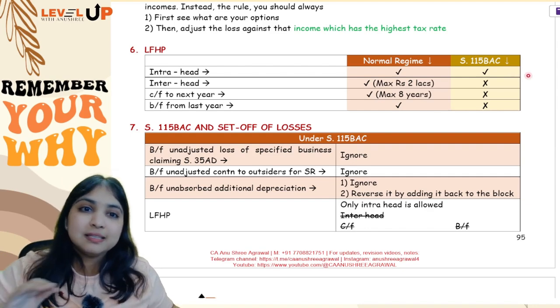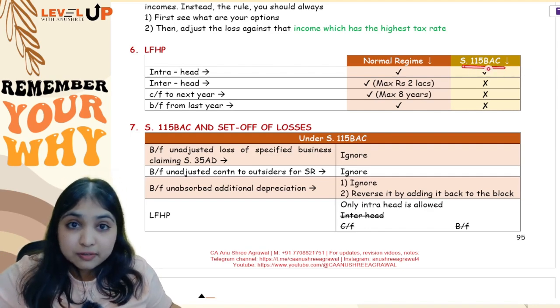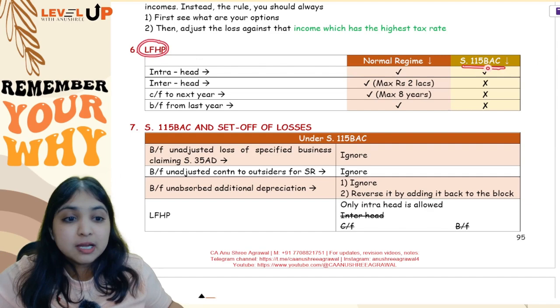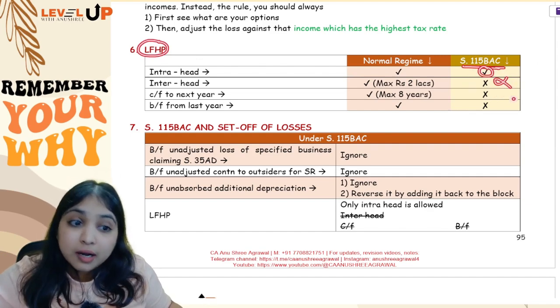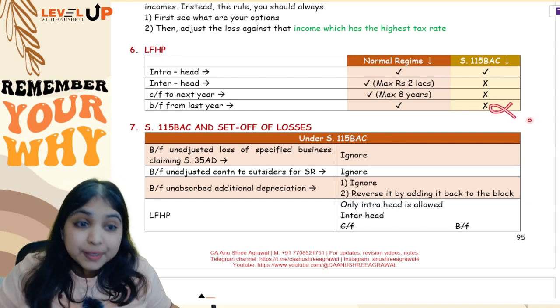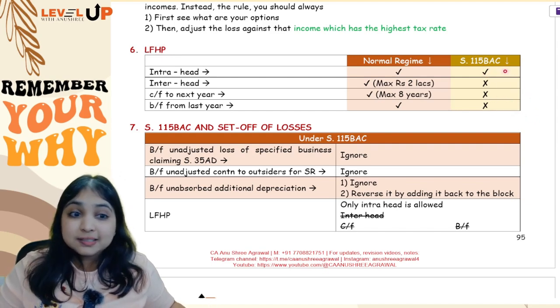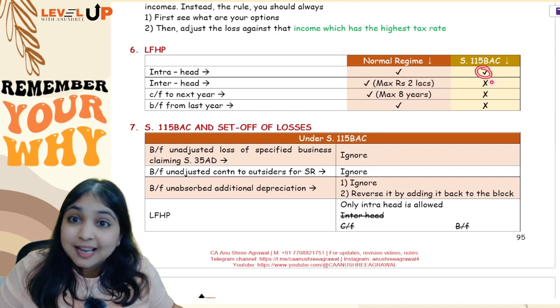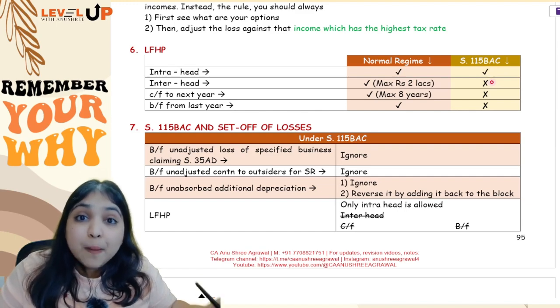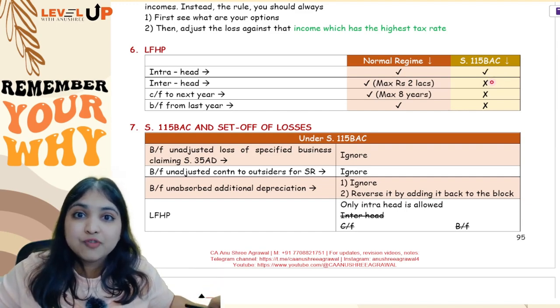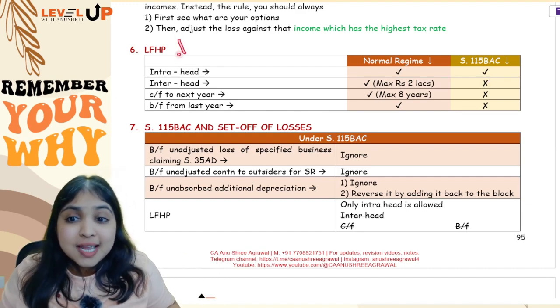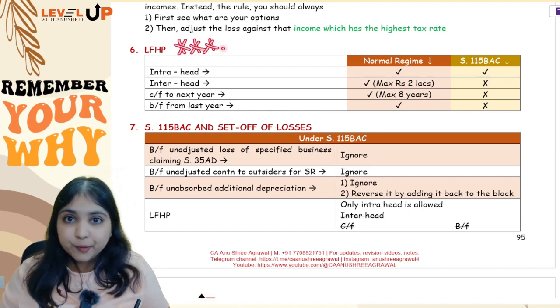this is where the special point is. In the default regime, loss from house property, you can do only intra-head adjustment. You can't do inter-head, you can't carry forward to the next year, you can't bring forward from the last year also. Understanding, if you're not able to do intra-head, that's all, the loss will lapse. No option of inter-head or carrying forward, that option itself is not there. Extremely important from the exam point of view.